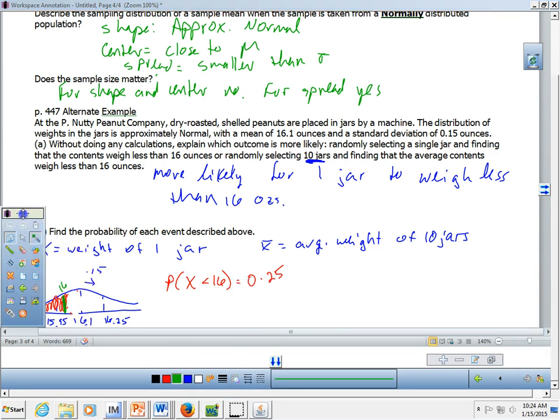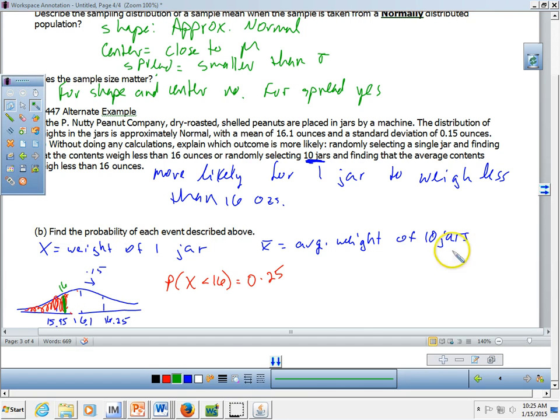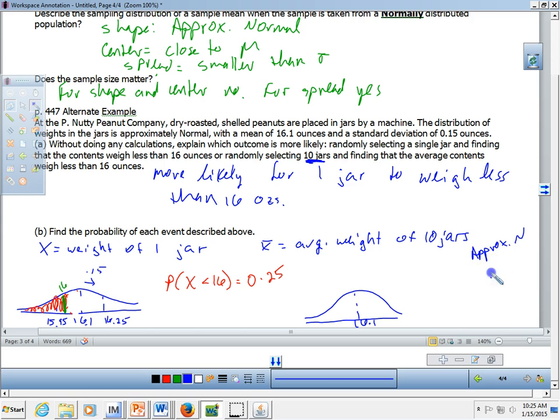Now, compare that to taking a sample of 10 jars. Well, the sample of 10 jars, now we're getting into pulling an average weight of 10 jars out of a sampling distribution, where the shape is going to be approximately normal as well, because it's coming from a normal population distribution. So we're in the situation of a normal curve, whose mean is 16.1. And so it's going to be approximately normal with a mean of 16.1. And then a standard deviation of something a little bit different.